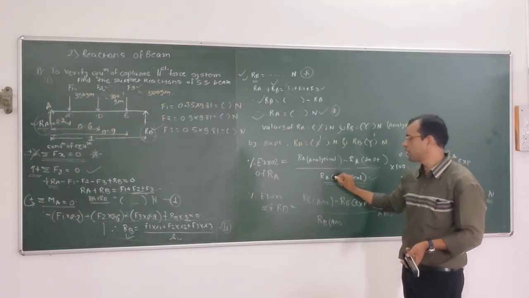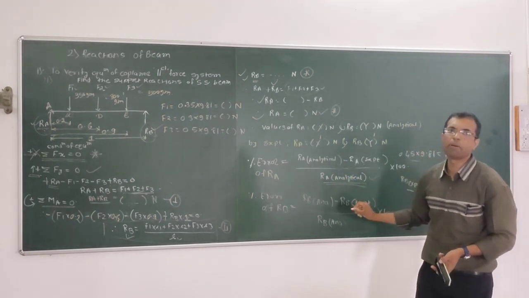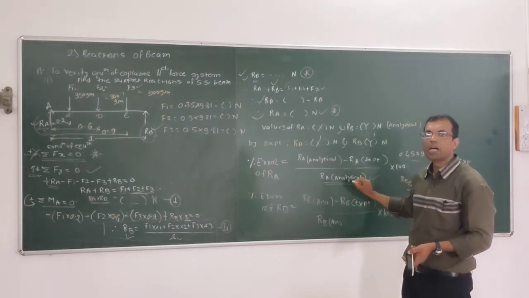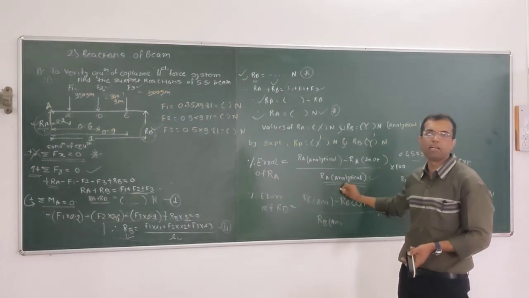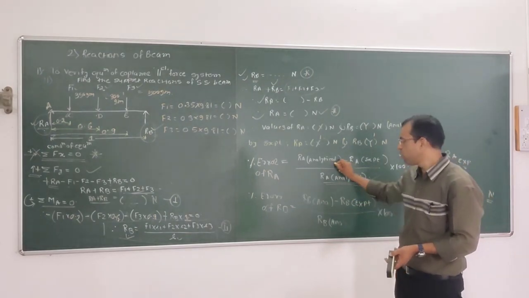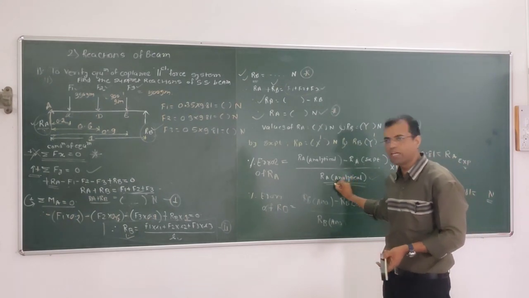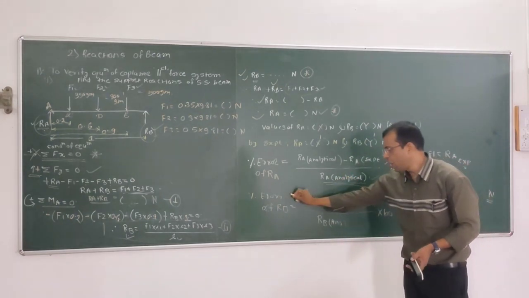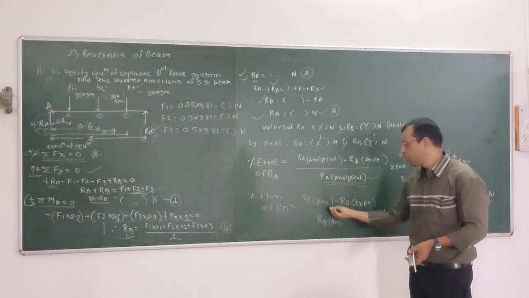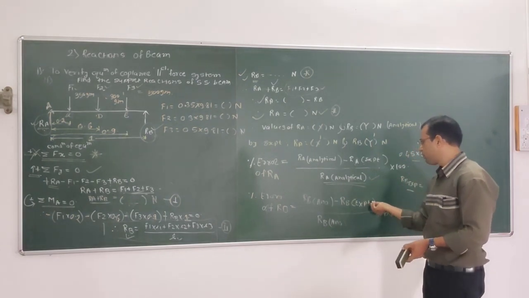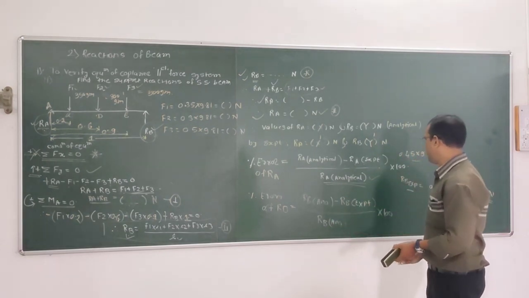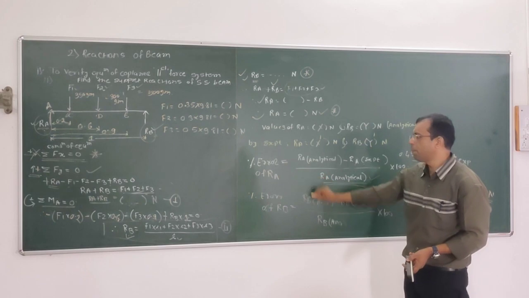We have to find out the percentage error always with respect to the correct figure. That is, the analytical one is the precise answer. Therefore, error is always with respect to analytical values. Similarly, you have to find the percentage error by Rb analytical minus Rb experimental divided by Rb analytical. So from that you can find out the percentage error.